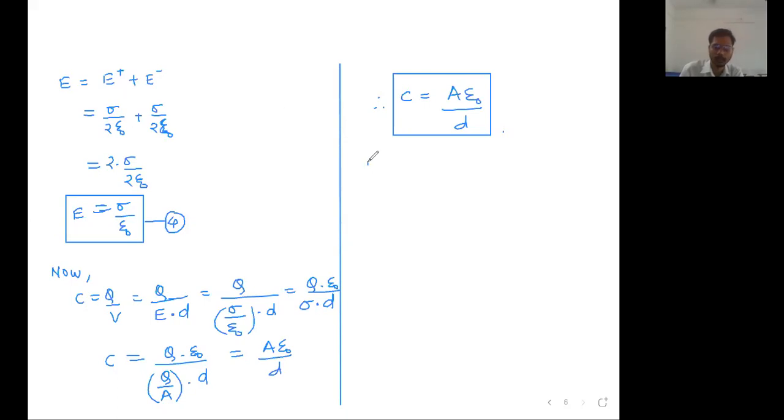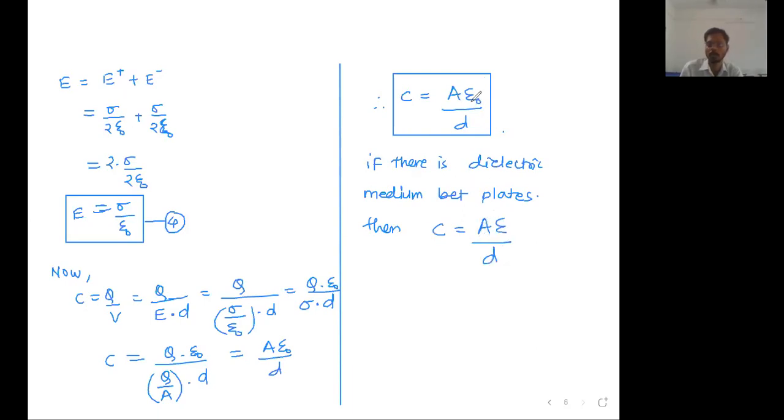Now write down, if there is a dielectric medium between the plates. If it is air, that is fine, air can be written with epsilon 0, air and vacuum are the same. But if there is a medium between the plates, then in the same formula you have to write A epsilon upon D. Instead of epsilon 0, now you have to use epsilon, because there is a medium between the plates.